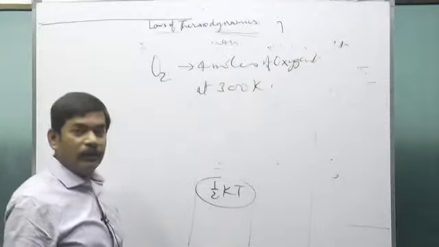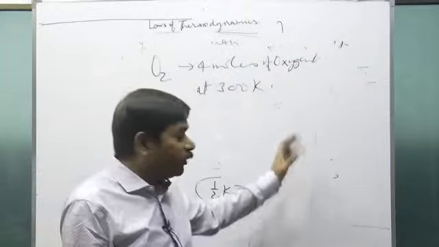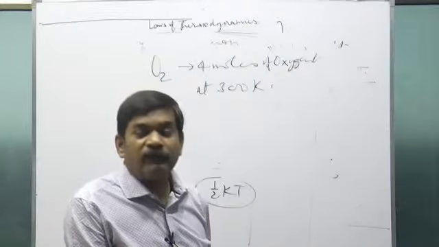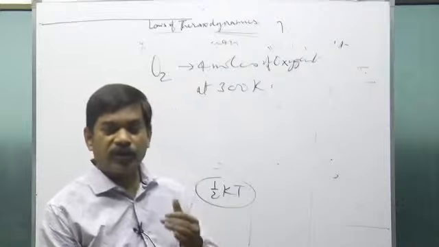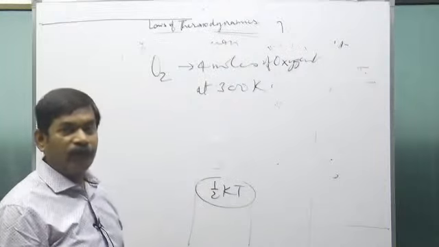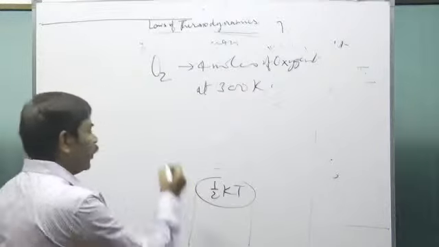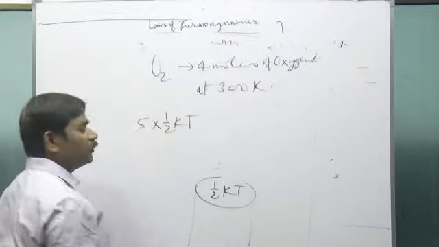Now we need to find the internal energy. Let's calculate. Oxygen is a diatomic gas. Look at the table. Diatomic gas has 5 degrees of freedom, so 3 plus 2 is 5: 3 translational, 2 rotational. Because there are 5 degrees of freedom, one molecule will have half kT into 5 of energy.